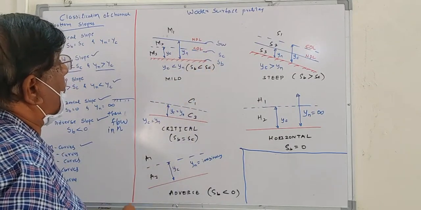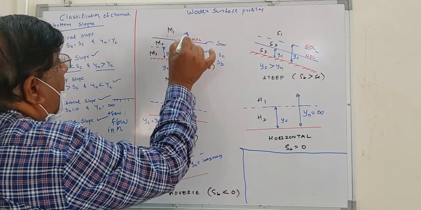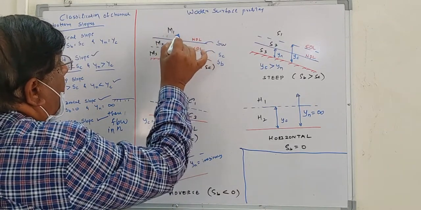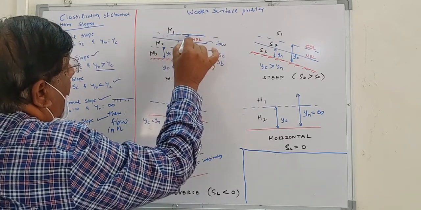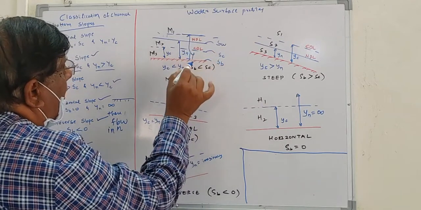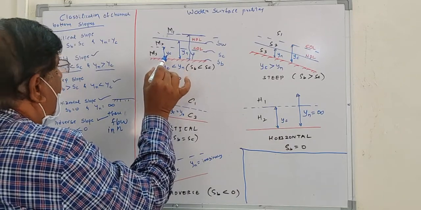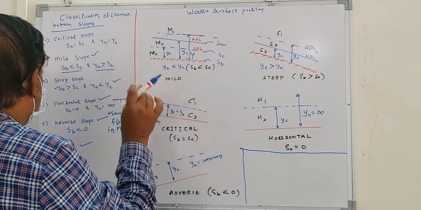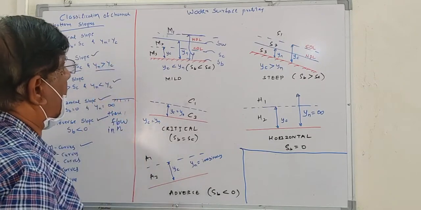Suppose the depth of flow is greater than yn, suppose this is the depth of flow in the channel and this is y. So what is this condition? y is greater than yn is greater than yc. So always yn must be greater than yc, then it is the mild slope.